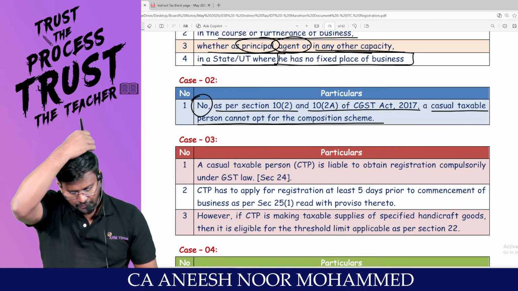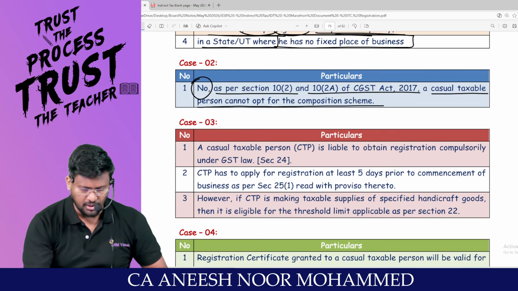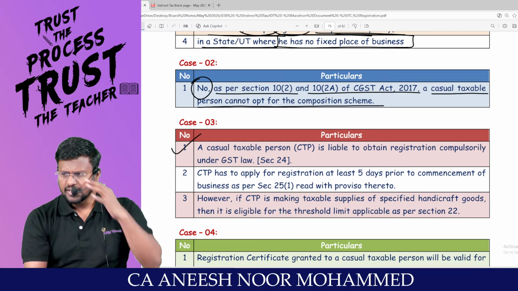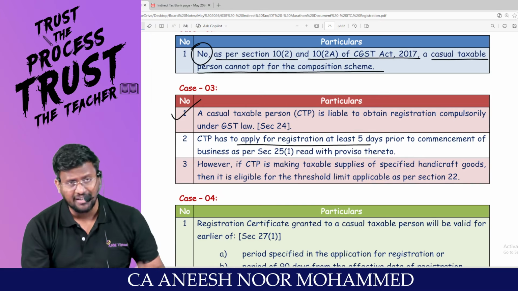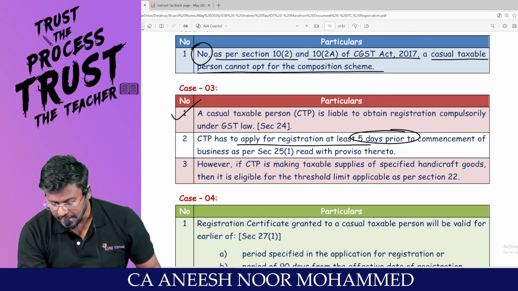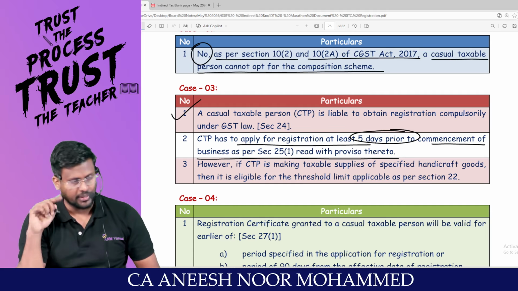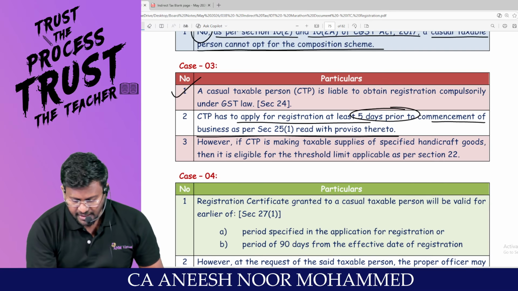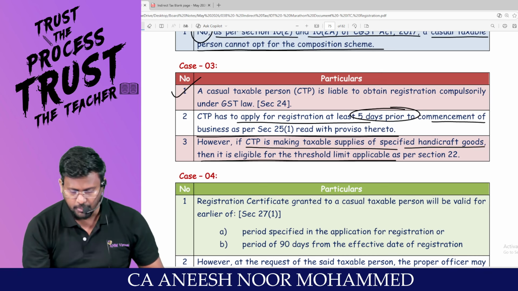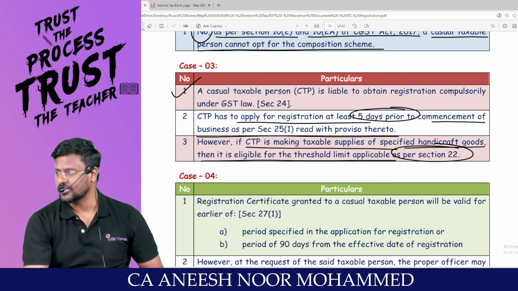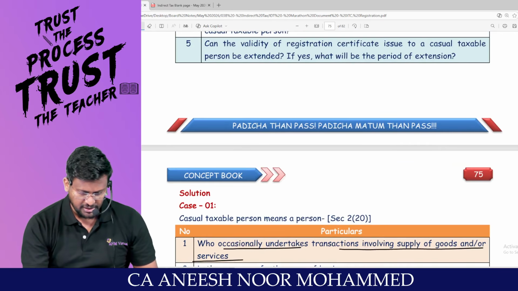When is the CTP liable to get registered? A CTP is liable to obtain registration compulsorily under GST law. That means irrespective of the threshold limit, CTP is compulsorily liable to take registration. CTP has to apply for registration at least how many days prior to the commencement of business? 5 days prior, as per section 25 subsection 1 read with proviso thereto. However, if CTP is making taxable supply of specified handicraft goods, then he is eligible for threshold limit applicable as per section 22. Are you able to apply all the provisions? Yes, sir. Fantastic, sir. Next case.